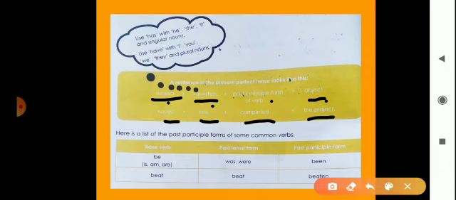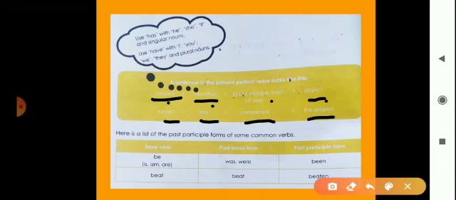So here is a list of past participle forms of some common verbs. We will see that here is be, meaning is, am, are, which we use in sentences. The past tense is was, were. Then the past participle form is been. So the past participle form means the third form of the word.